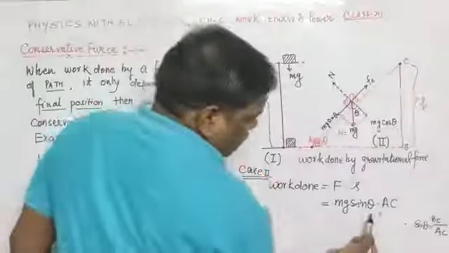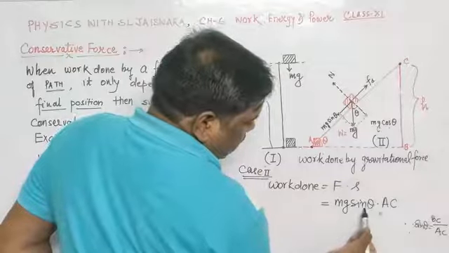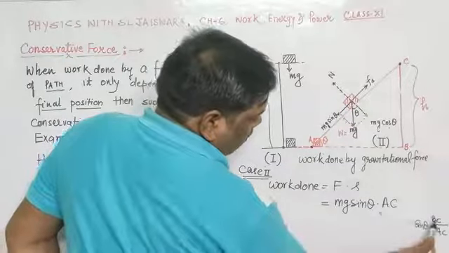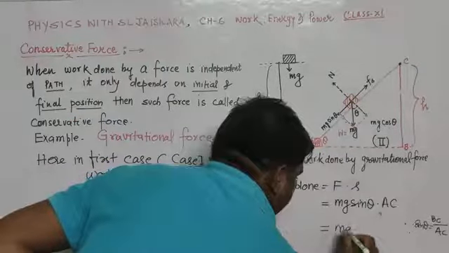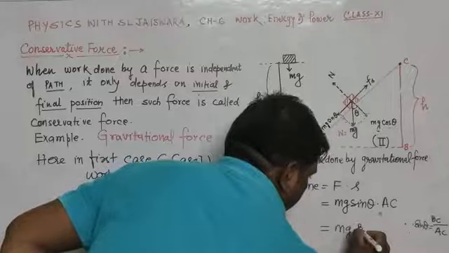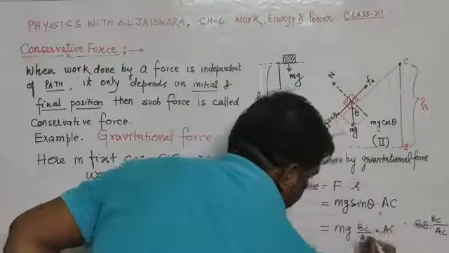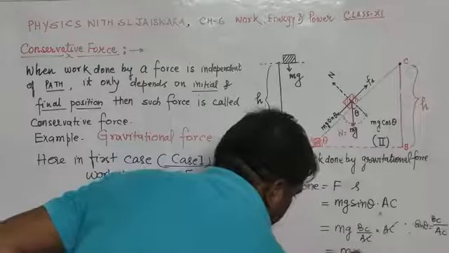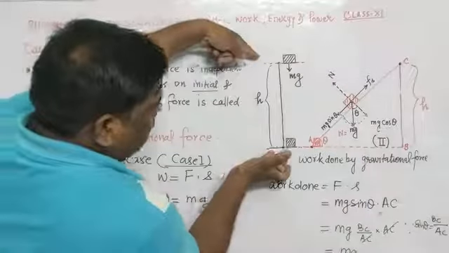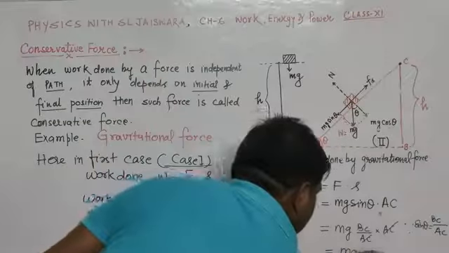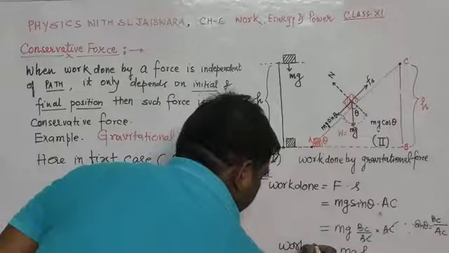So in place of sin theta, we can write BC upon AC. Very good. Let us write down mg, instead of sin theta write BC upon AC, and further write down AC. So this AC cancels with this. Finally we will get mg into BC, and BC is just H.